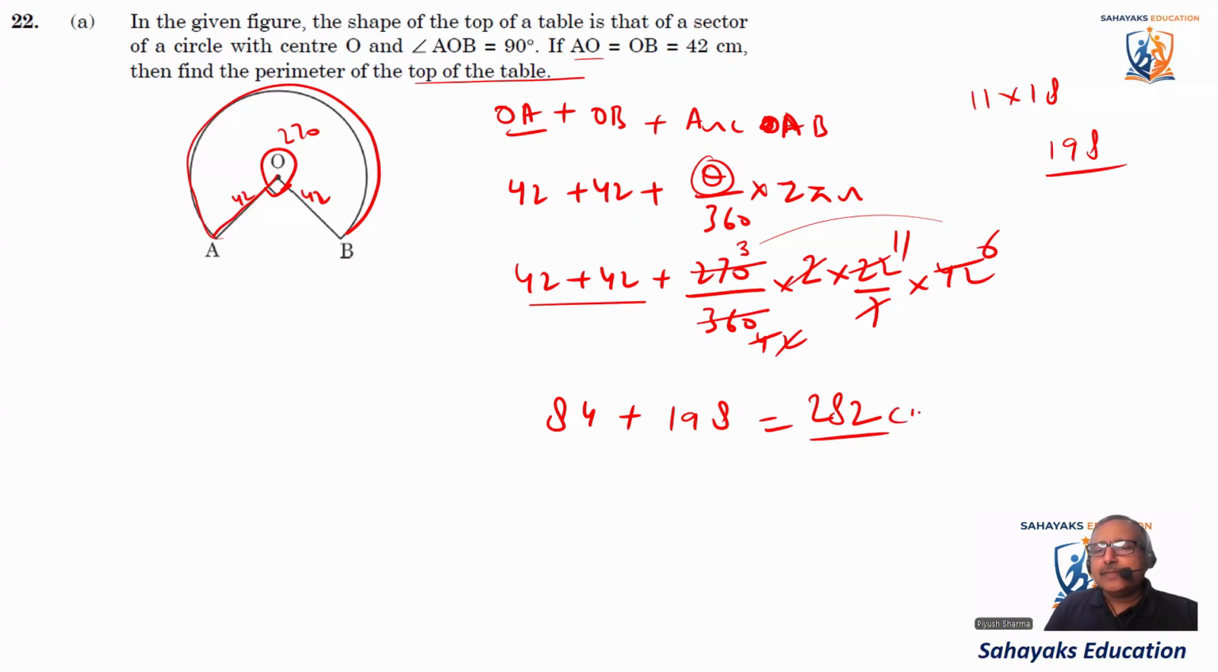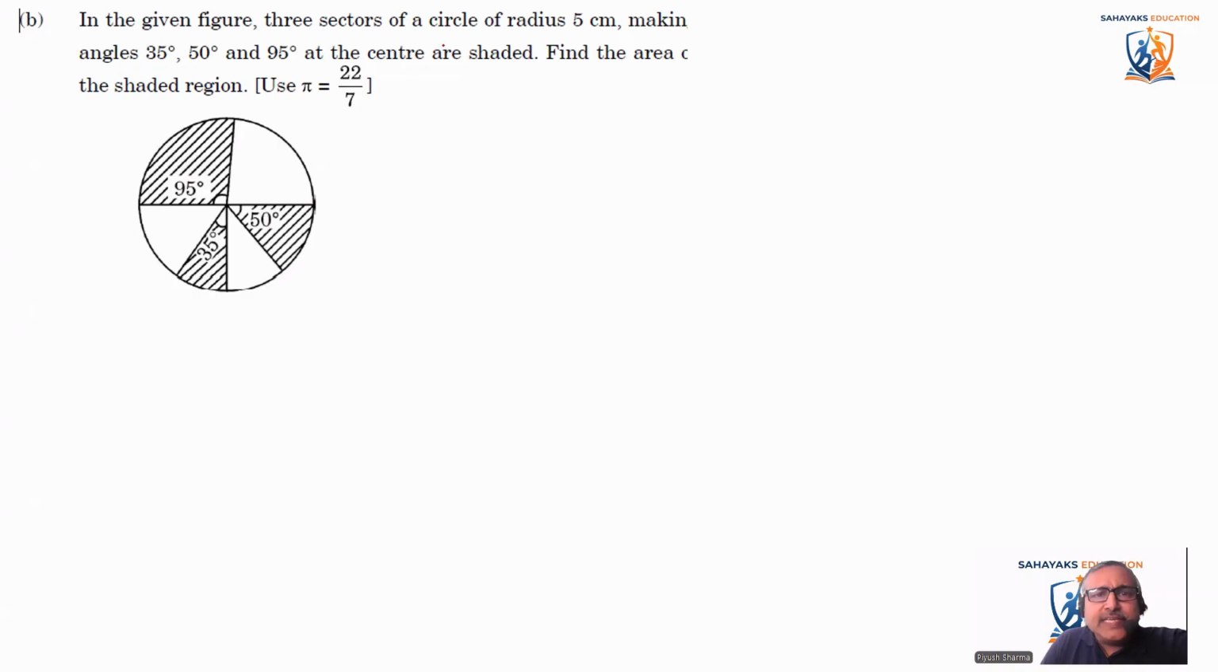सेंटीमीटर था ना? सेंटीमीटर. In the given figure, three sectors of the circle of radius 5 centimeter making angles 35 degree, 50 degree, and 95 degree at the center are shaded. Find the area of the shaded region. Okay, we need to find the area of the shaded region. It's a very nice question actually. Okay, why it is a nice question, I'll tell you. Okay, so we will calculate exactly how.